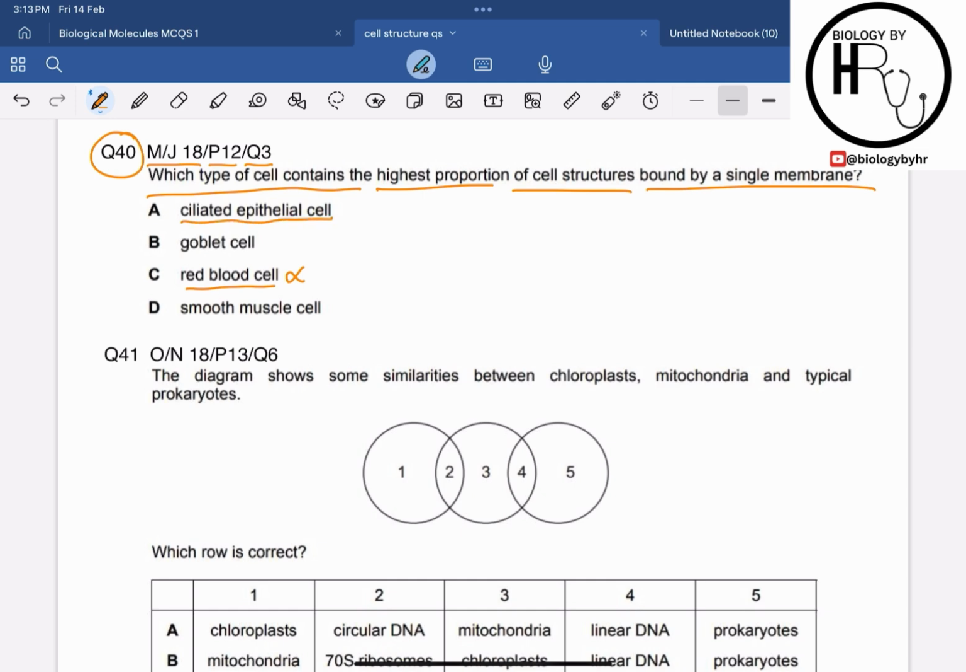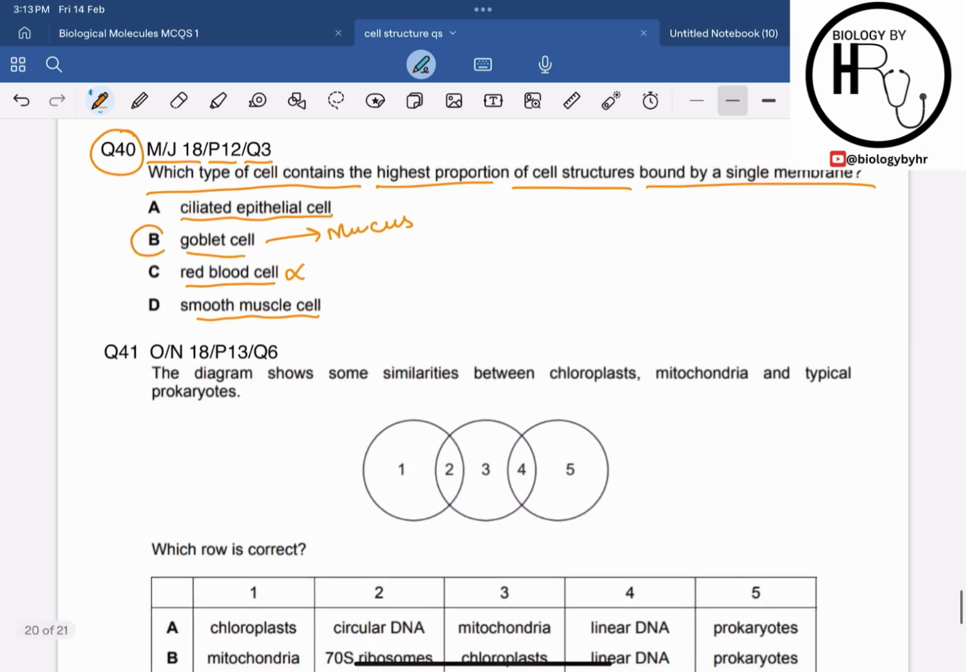Ciliated epithelial cell, goblet cell, smooth muscle cell. Alright, if I talk about the goblet cells, goblet cells release the mucus, and this mucus is in the vesicles, right? So the highest proportion of the cell structures bound by a single membrane is in the goblet cell. It can be vesicles as well as the Golgi body, right? Because Golgi body is where the mucus is modified and packed into the vesicle for transport out of the cell, right? So hence the correct answer here would be option B, the goblet cells.